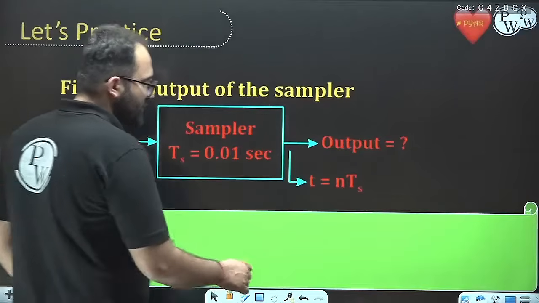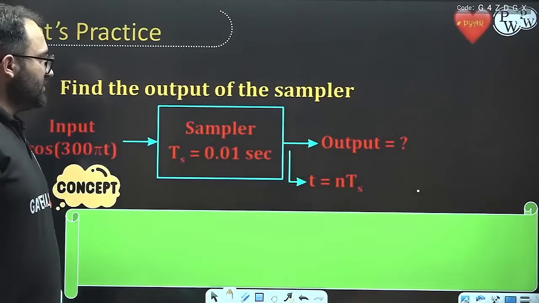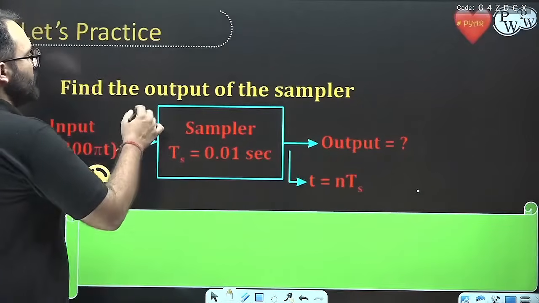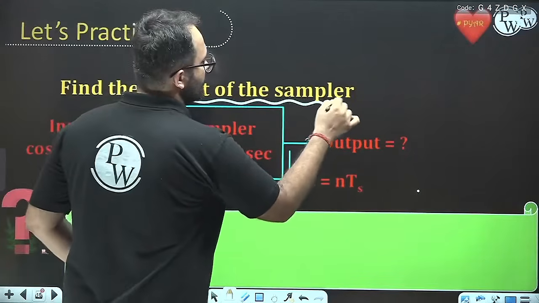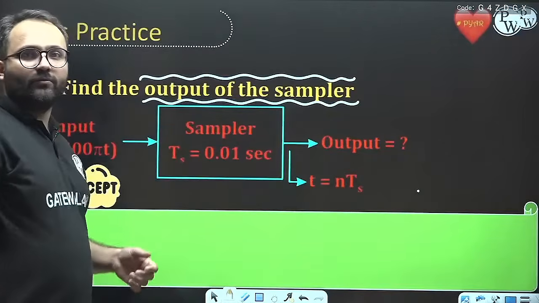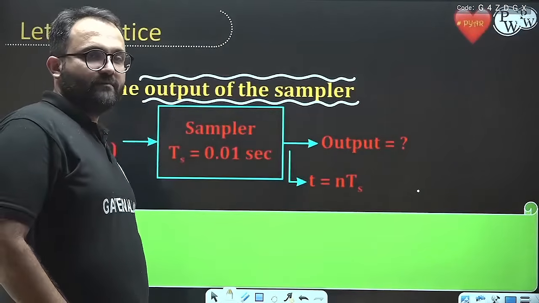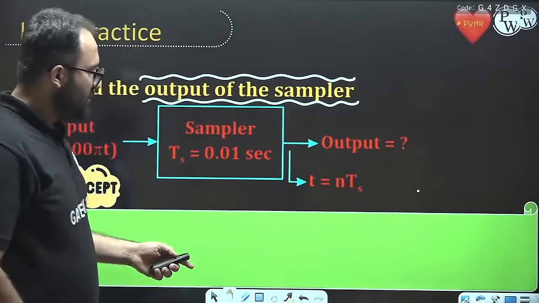Now what is the concept? To find the output of the sampler, we always have to use this equation.